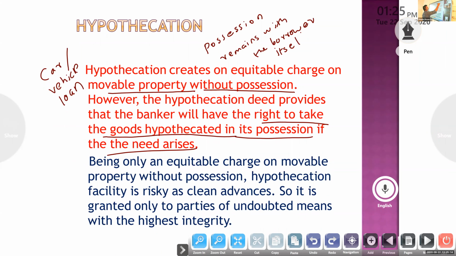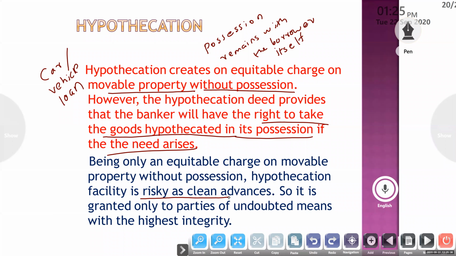Possession remains with the borrower. So, in case of any default by the borrower, the lender will have to first take possession of that security and then sell the same security. That is related to hypothecation. But it is risky from the point of view of the bank.